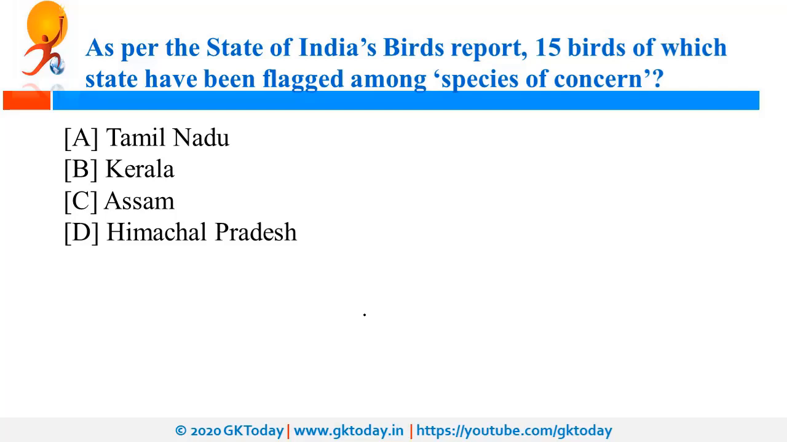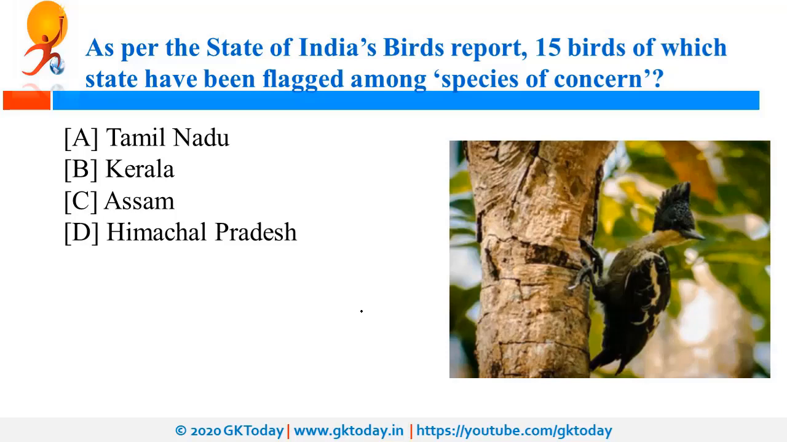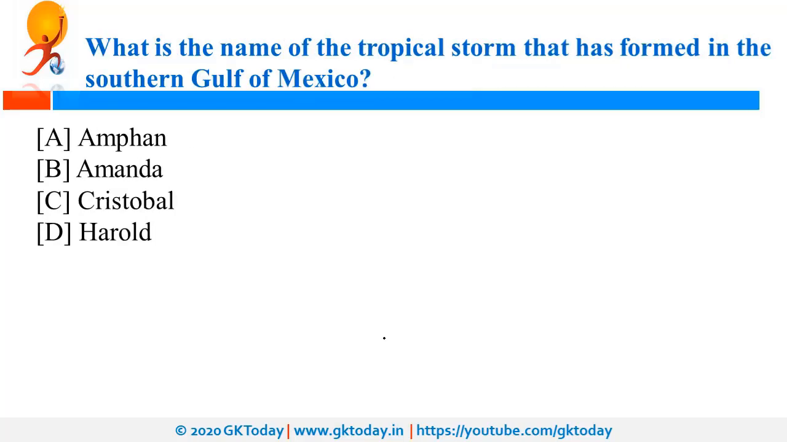flagged among species of concern? So recently this report was released, and as per this report, 15 bird species of Kerala have been flagged among species of concern, and this report has been released by NBA, that is National Biodiversity Authority.